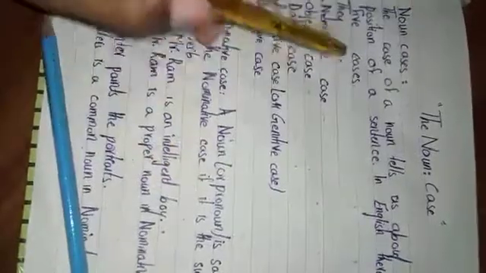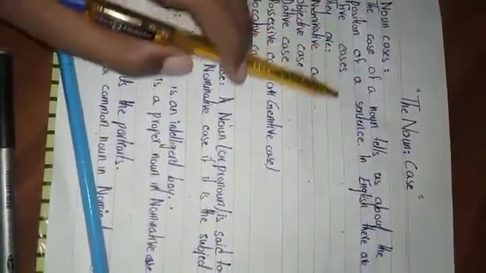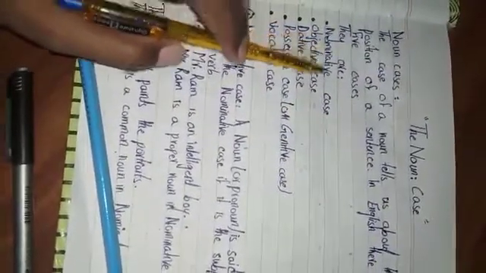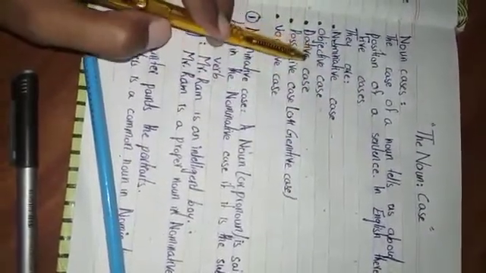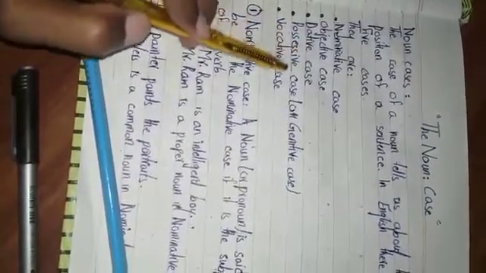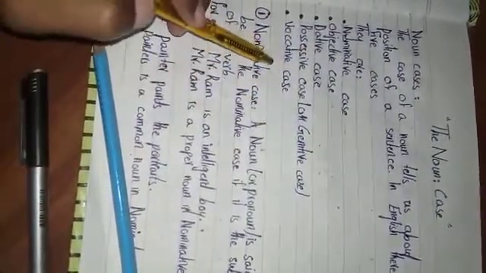Bismillahirrahmanirrahim. Today our topic is noun cases. What are noun cases? The case of a noun tells us about its position in a sentence. In English, there are 5 cases. They are the nominative case, objective case, dative case, possessive or genitive case, and vocative case.